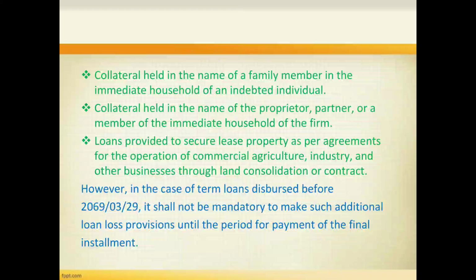collateral held in the name of a family member in the immediate household of an indebted individual, collateral held in the name of the proprietor, partner or a member of the immediate household of the firm, loans provided to secure leased property as per agreements for the operation of commercial agriculture, industry and other businesses through land consolidation or contract. However, in the case of term loans disbursed before 2069-3-29, it shall not be mandatory to make such additional loan loss provision until the period for payment of the final installment.